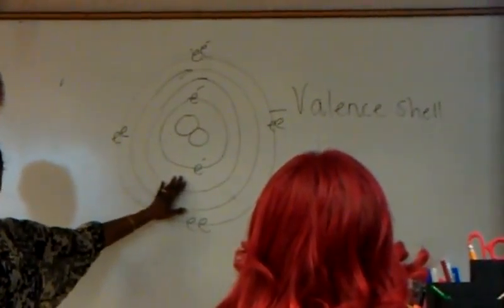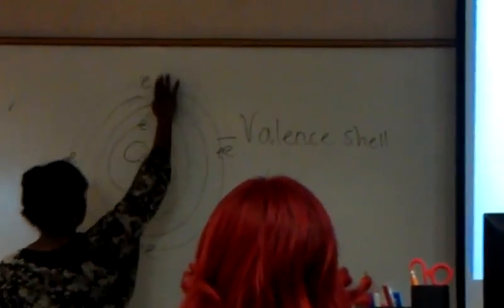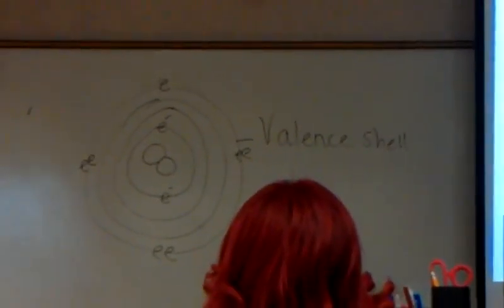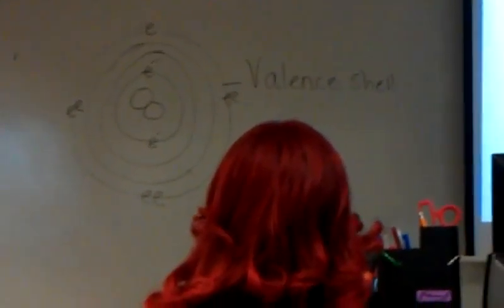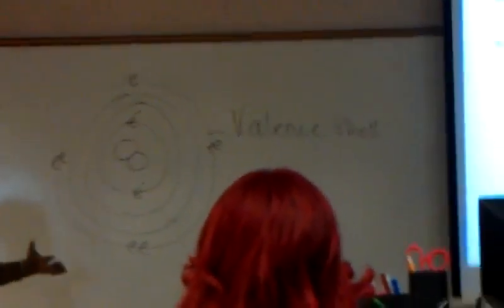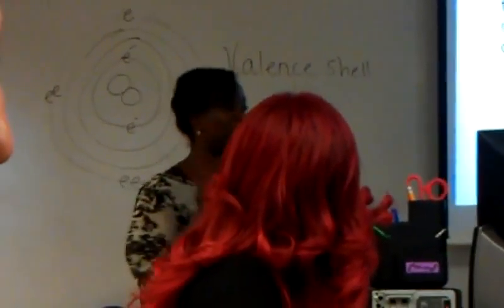Okay? And so we're going to look at what happens if they don't, right? What happens if they only have 7 electrons? Are they stable? No, they're not stable. And what are they going to do? They're going to tend to react with other atoms to form a chemical bond because they want to reach stability, right? And so what are the options for reaching stability or forming a chemical bond? They can either share electrons, lose electrons, or gain electrons. And that's how we're going to form these chemical